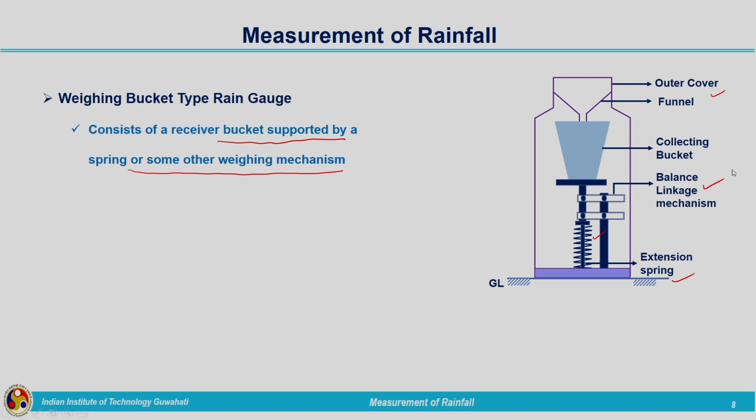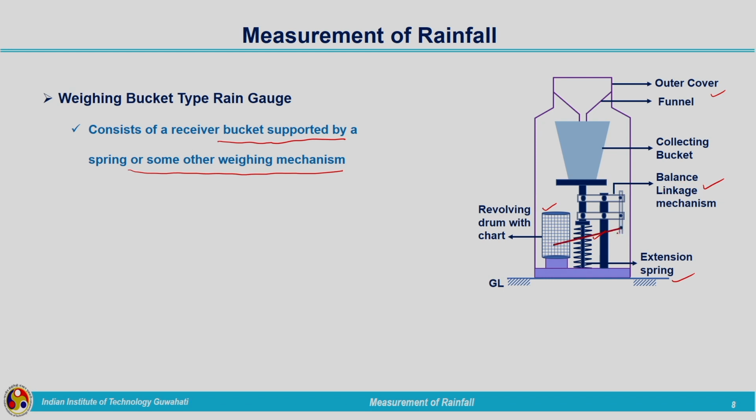We need to measure the depth of rainfall, right. So for that we need to have some recording system. How, we will see now. A balance linkage mechanism is provided which is connected to the spring and the bucket, and there is a revolving drum with a chart. This is a revolving drum, the cylindrical drum. On that one chart is attached. On this chart the rainfall readings will be marked.